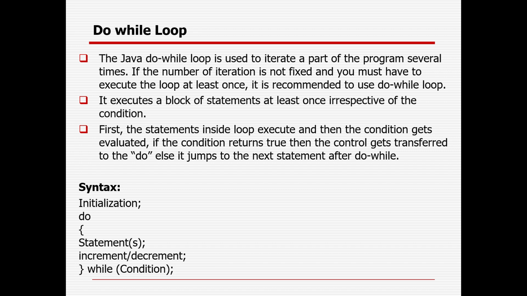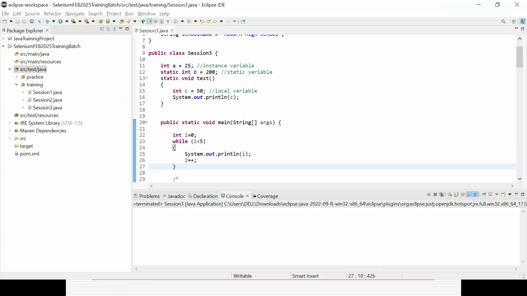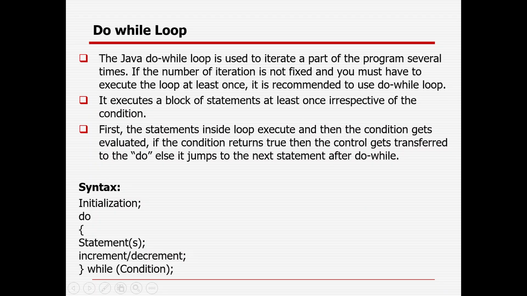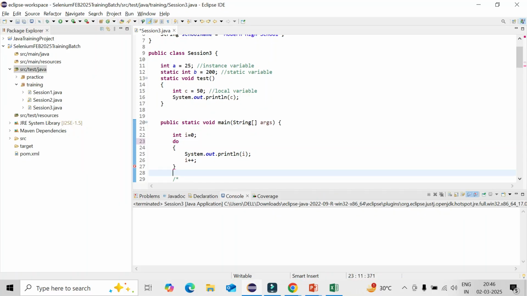So first the statement inside the loop will be executed and then the condition will be checked. If the condition returns true, then control will get transferred to the do, else it will move out of the do. Okay, initialization, then do, it will do the statement, increment, and you will be giving the condition at the end.